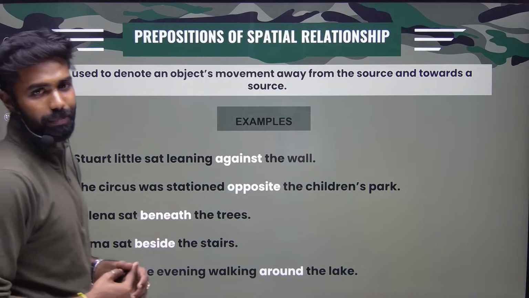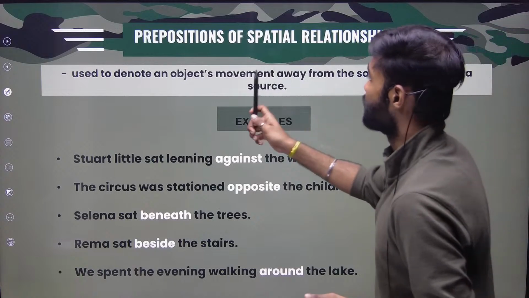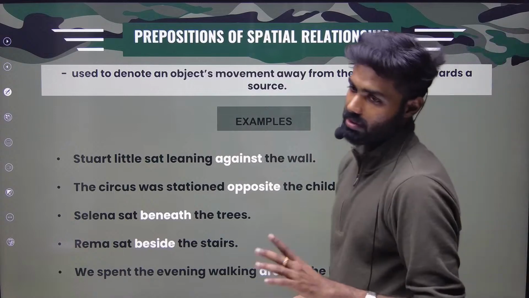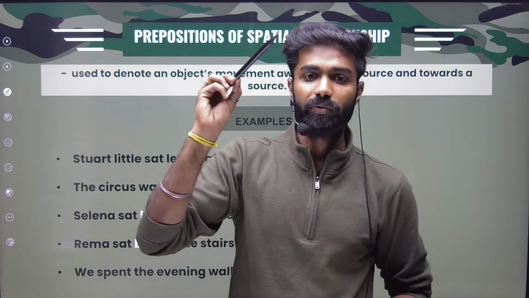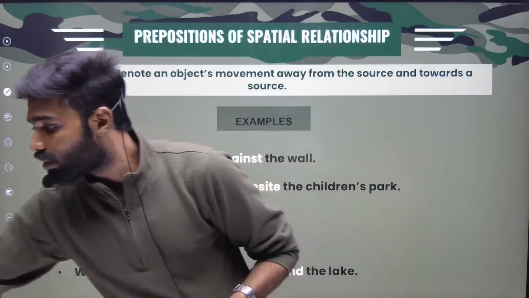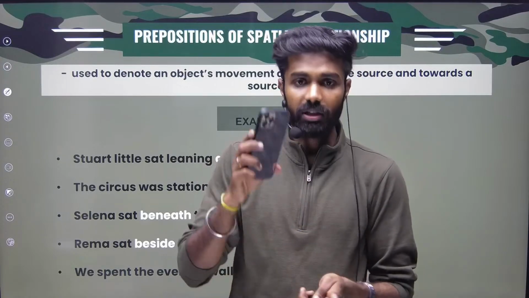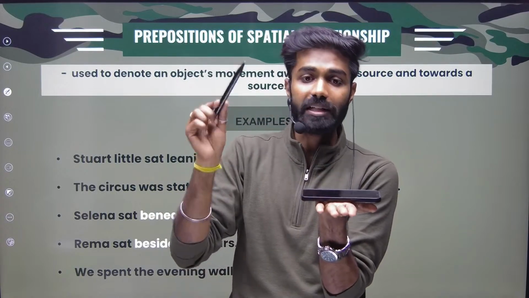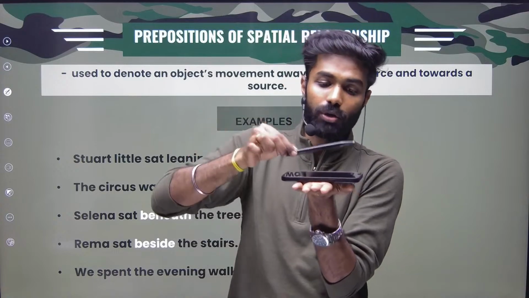Now we will talk about spatial relationship. So what do you mean by spatial relationship? Spatial relationship is used to denote an object's movement away from a source or towards a source. How can I say something? If I want to talk about the location of this pen, what will I do? For example, if this is my phone and it is kept here in my hand, the pen is placed on the phone.